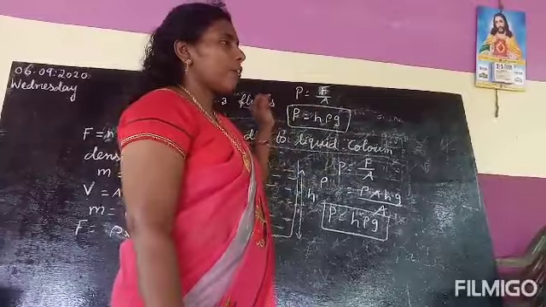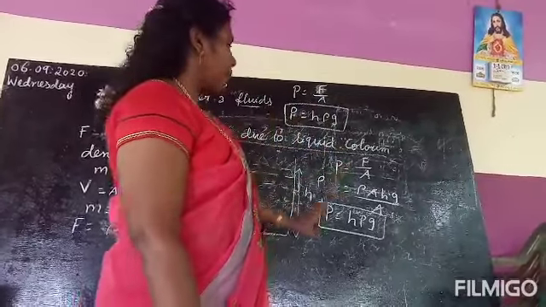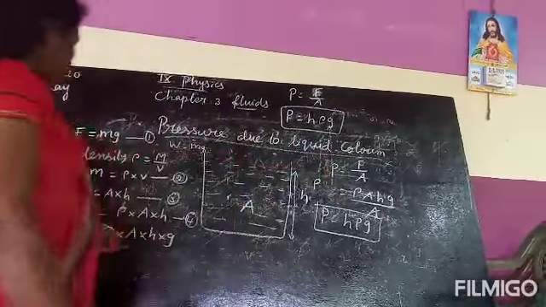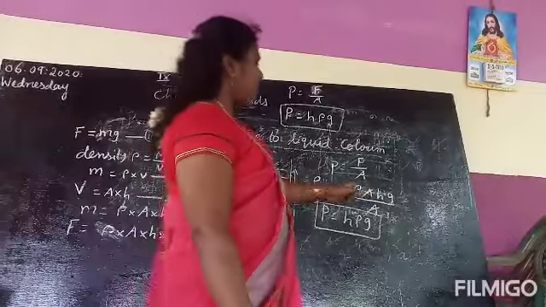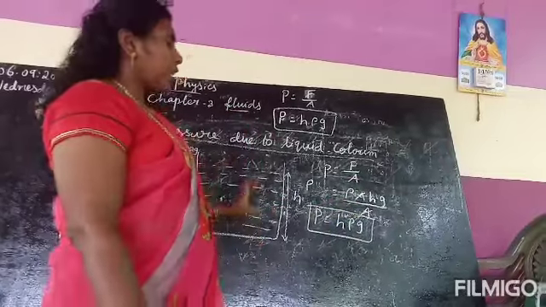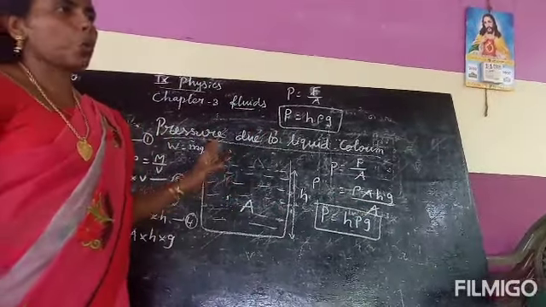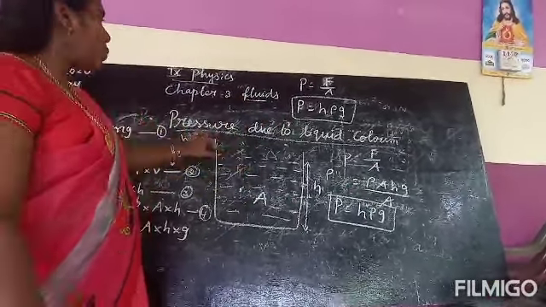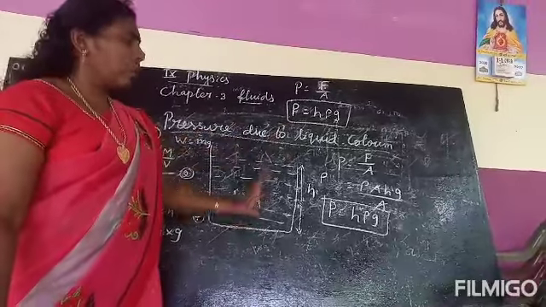Then apply the formula for pressure. What's the formula? P equal to F divided by A. So just substitute the value of F here, divided by A, and cancel. Finally you will get the formula for pressure: P equal to h rho g. Can you understand, students? How to find the pressure due to liquid column.